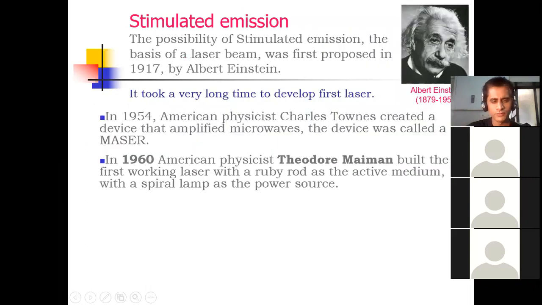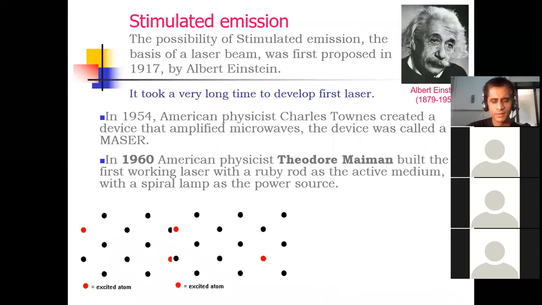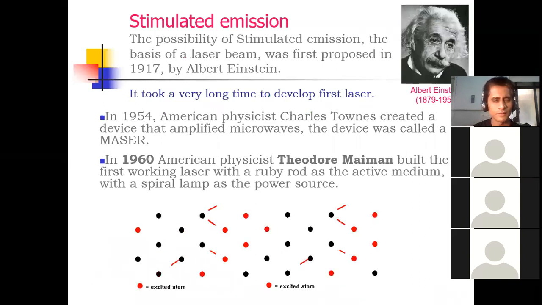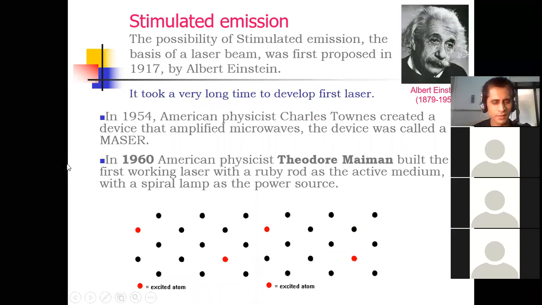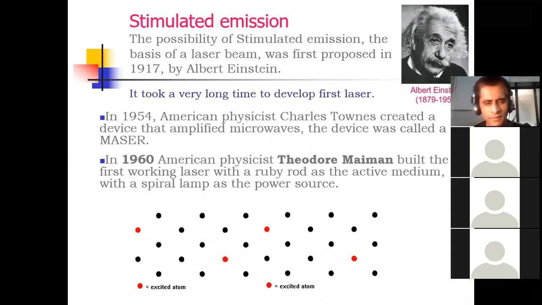Thank you so much, dear students, for your prompt reply. Now, this concept of stimulated emission was invented by the scientist Albert Einstein, and it was first proposed in 1917.